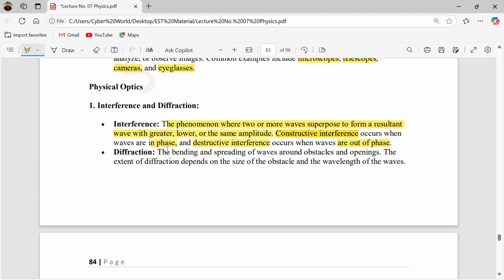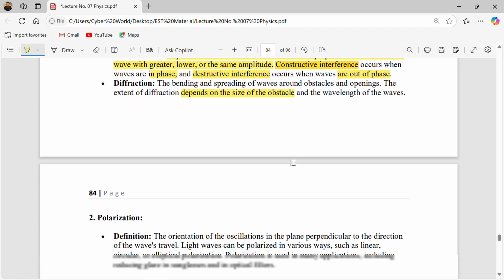In phase means two waves have the same amplitude at the same time, but out of phase means two waves have different amplitudes at the same time. Diffraction: what is diffraction? It is the bending and spreading of waves around an obstacle. As the wave diffracts or deflects after striking the obstacle, this is called diffraction, and it depends upon the size of the obstacle and the distance between the slits.